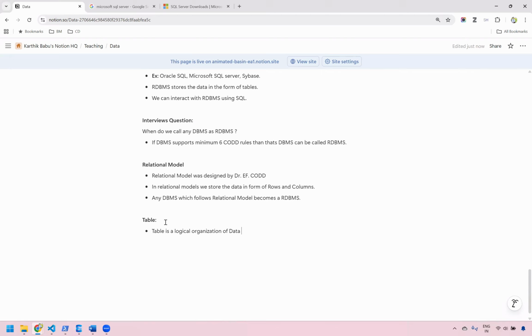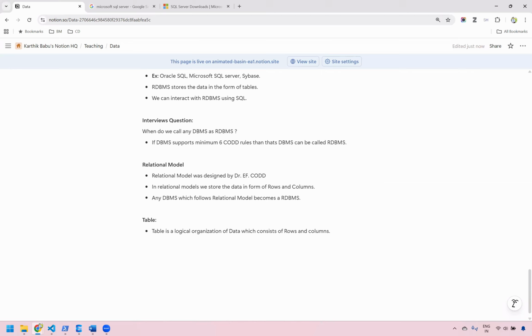All the data inside the table gets equal importance. Table is a logical organization of data which consists of rows and columns. I repeat, table is a logical organization of data which consists of rows and columns.